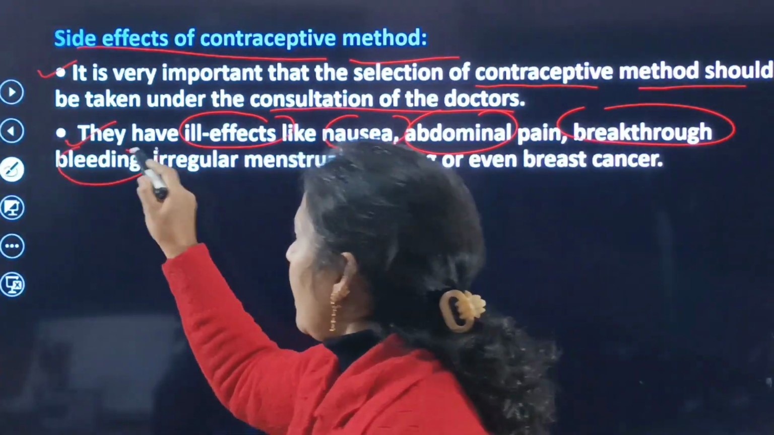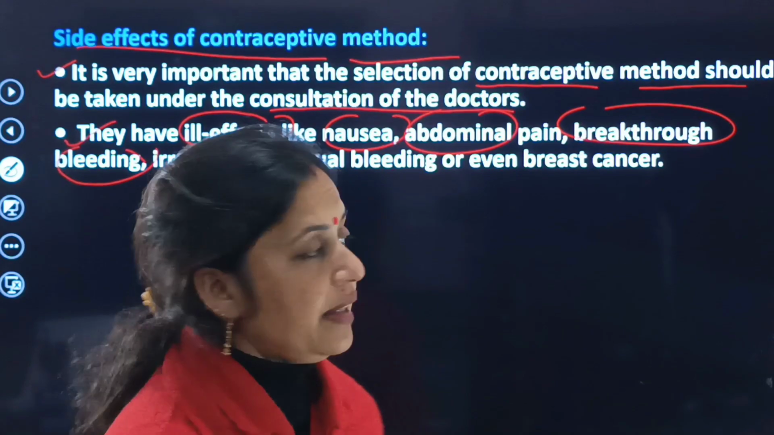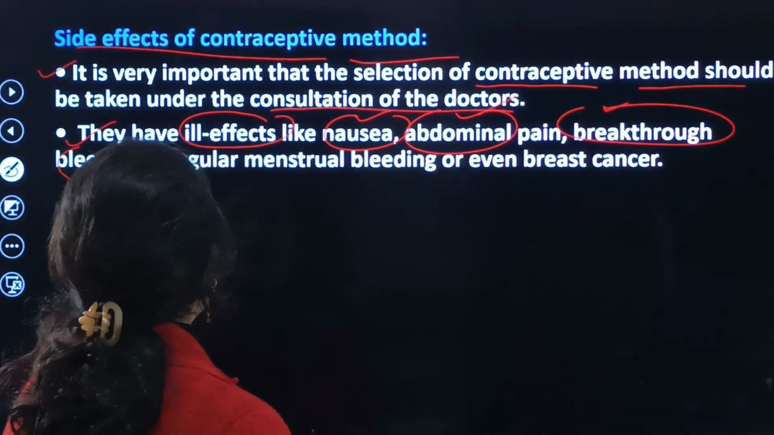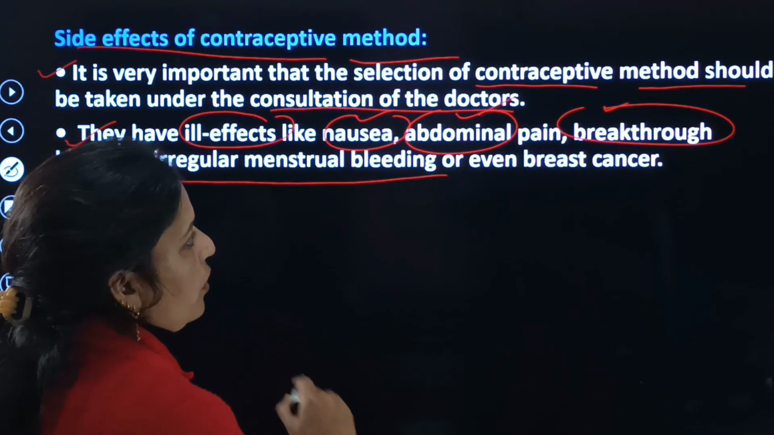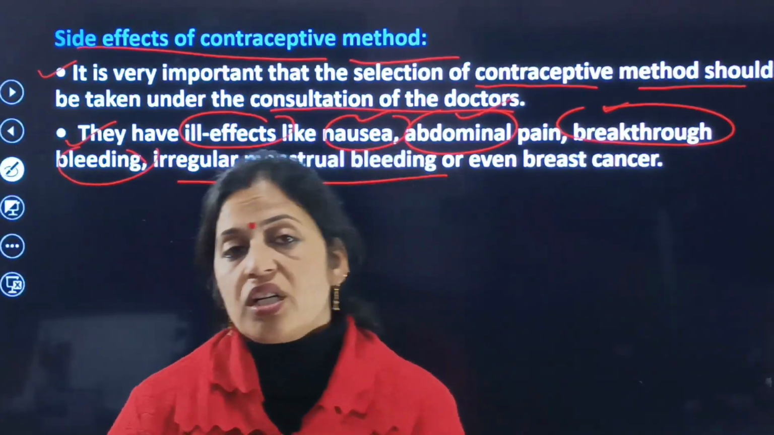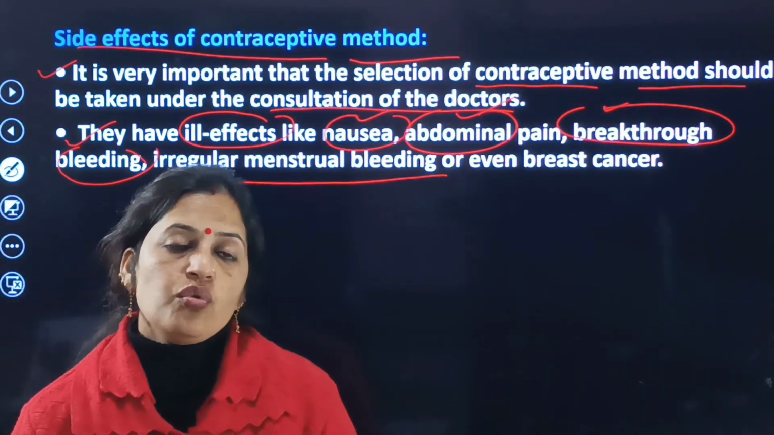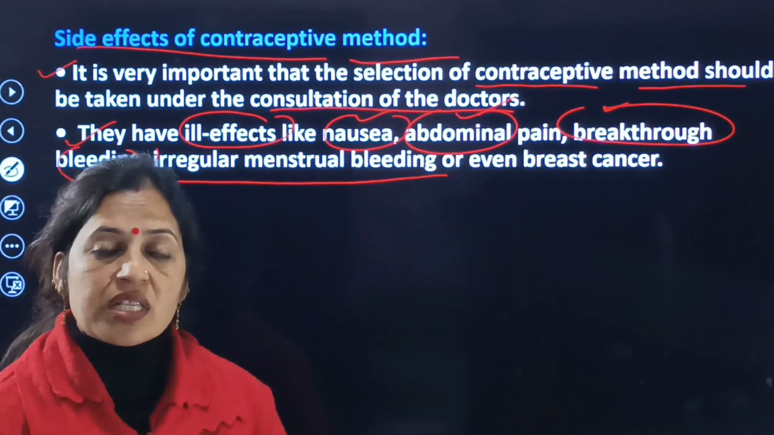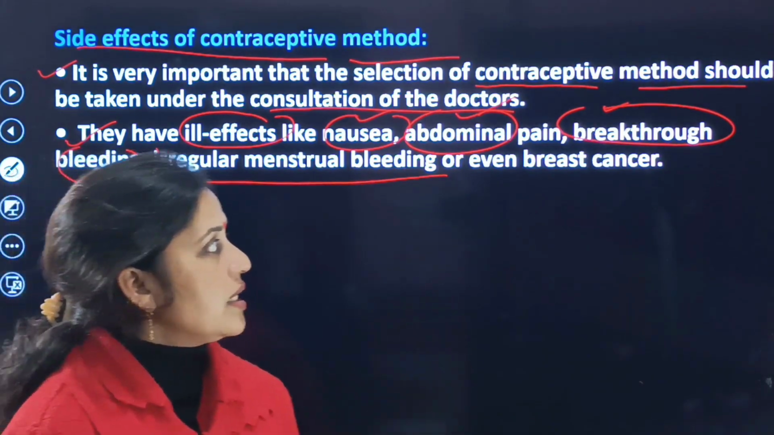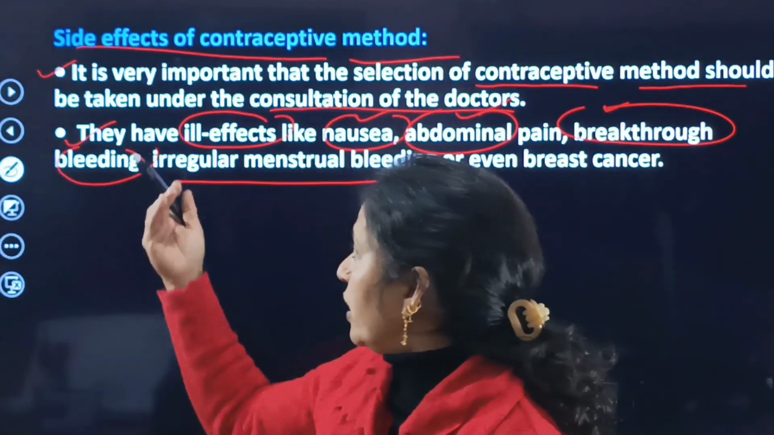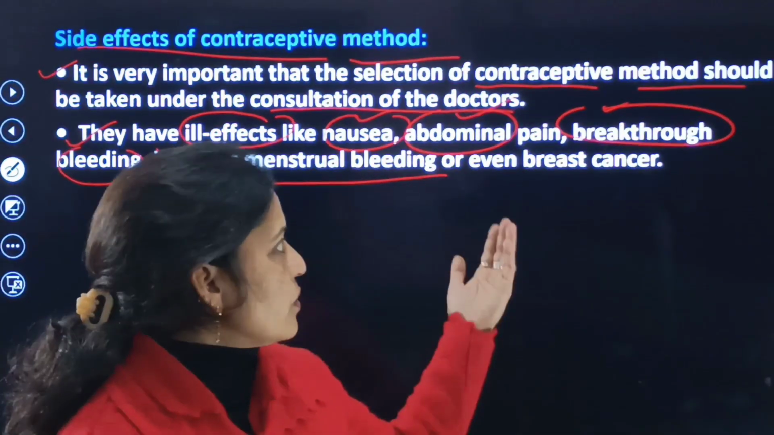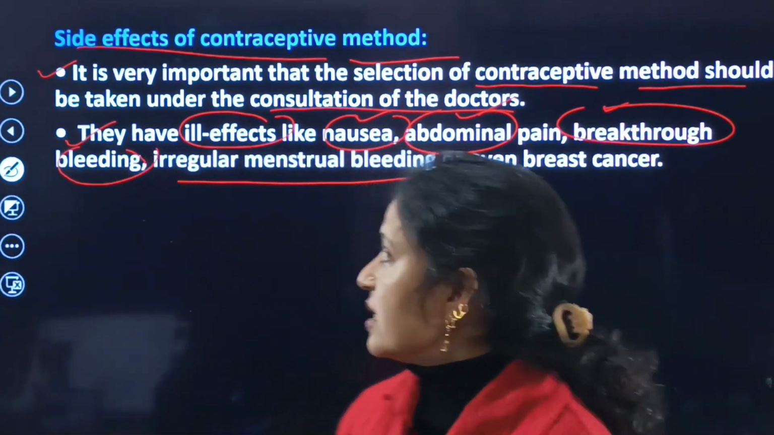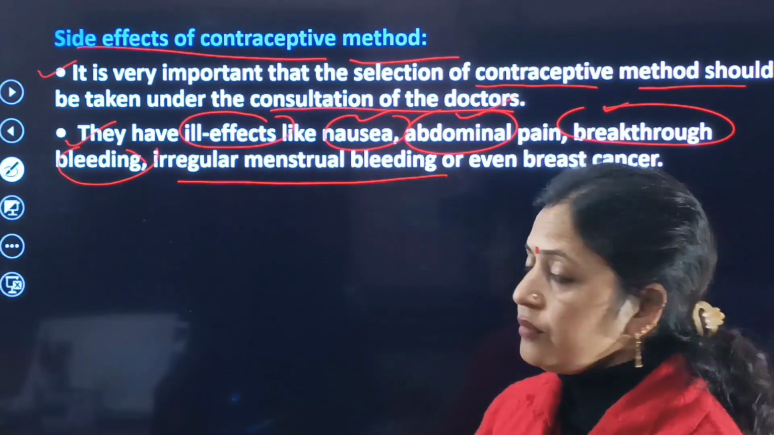Second is they have ill effects like nausea, abdominal pain, breakthrough bleeding. These have the special type of the ill effects, and these ill effects are in the form of nausea, abdominal pain, breakthrough bleeding, irregular menstrual bleeding, or even breast cancer. So these are the various types of the side effects that are caused by these contraceptives.